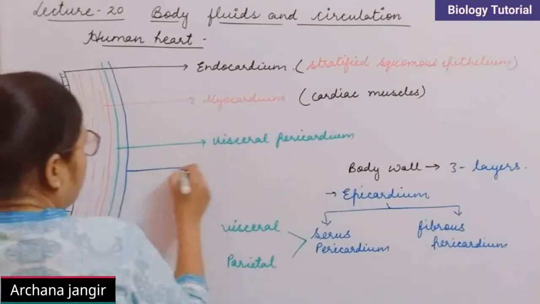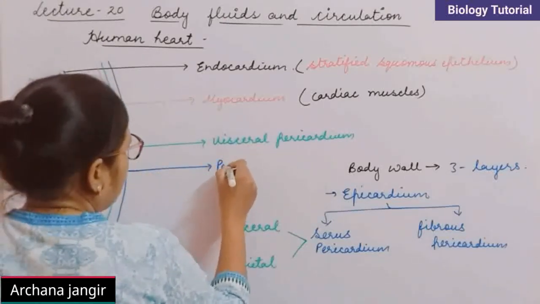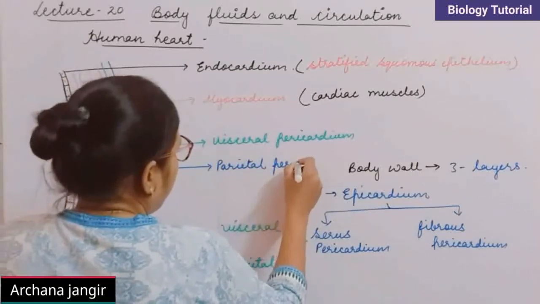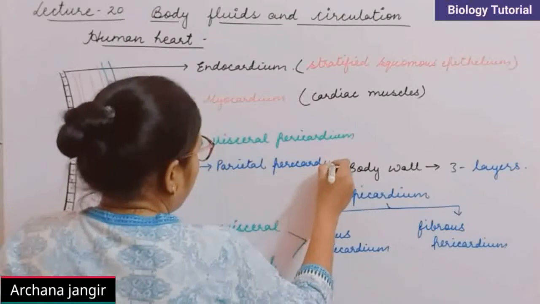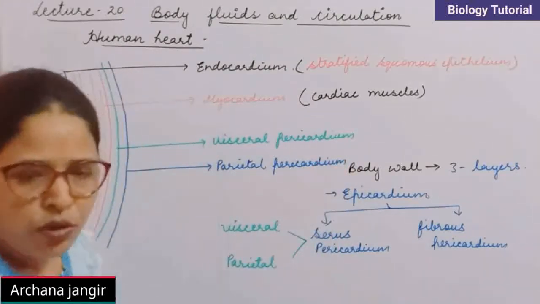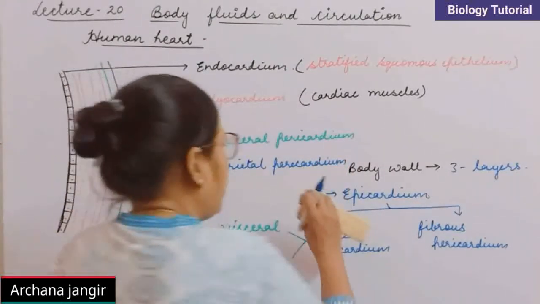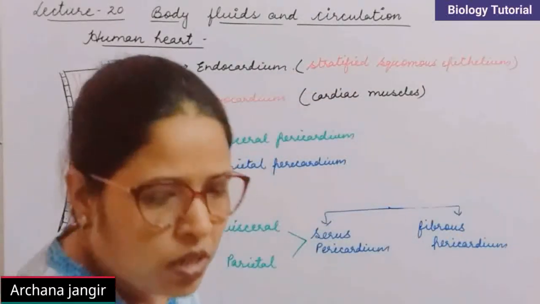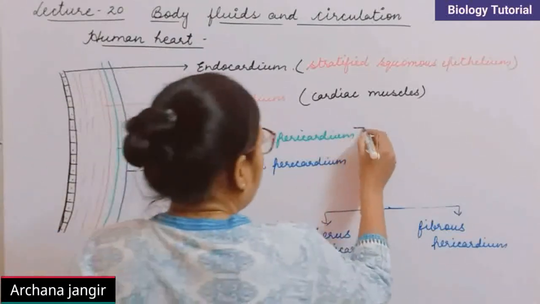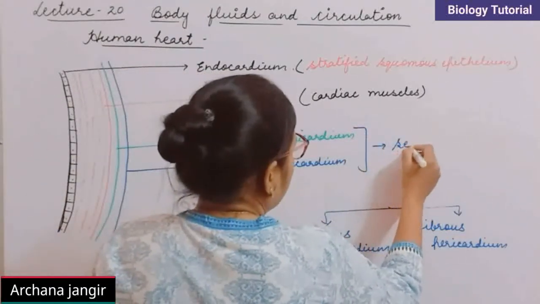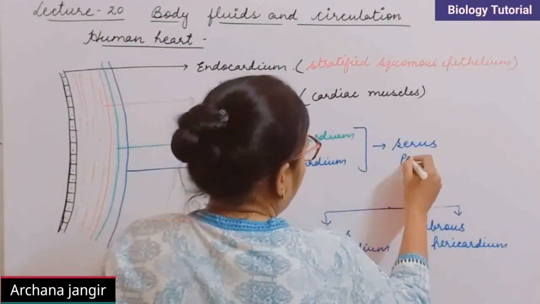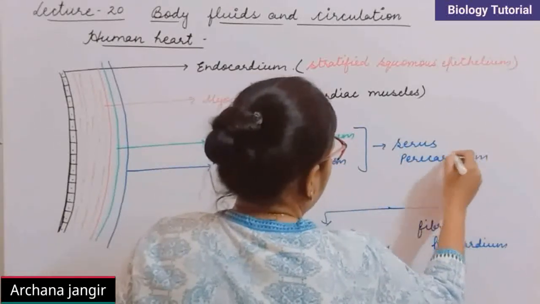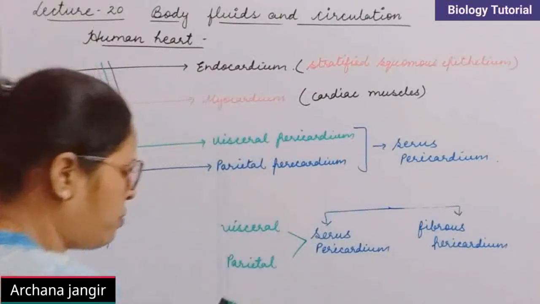Clear? Both of these are the layers of serous pericardium. Both of these together are called serous pericardium.